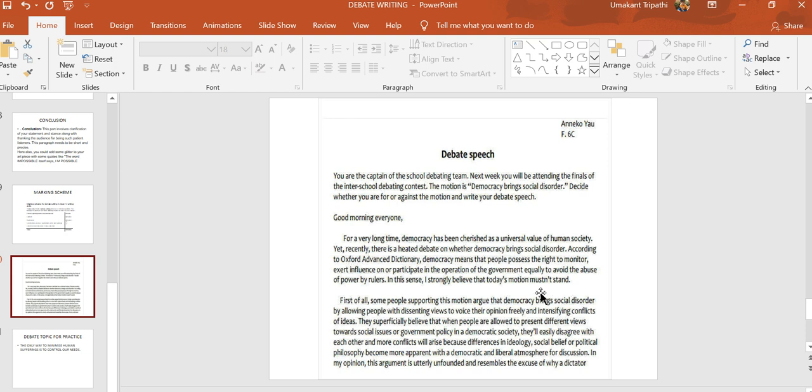Now tell me, is it for the motion or against the motion? Yes, this is against the motion. Likewise, you can present your ideas.